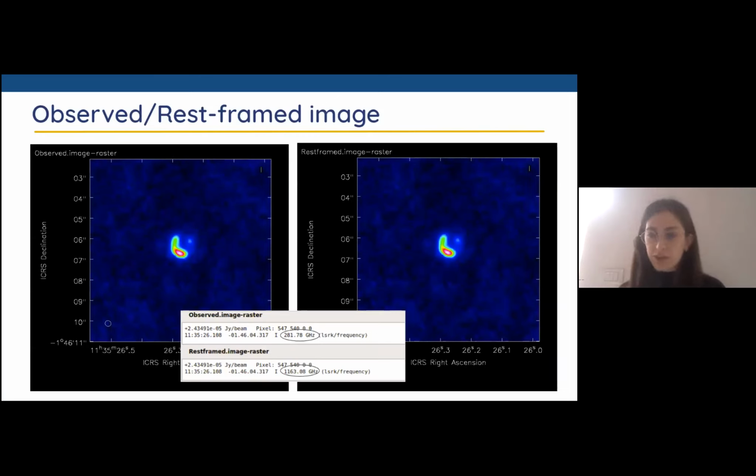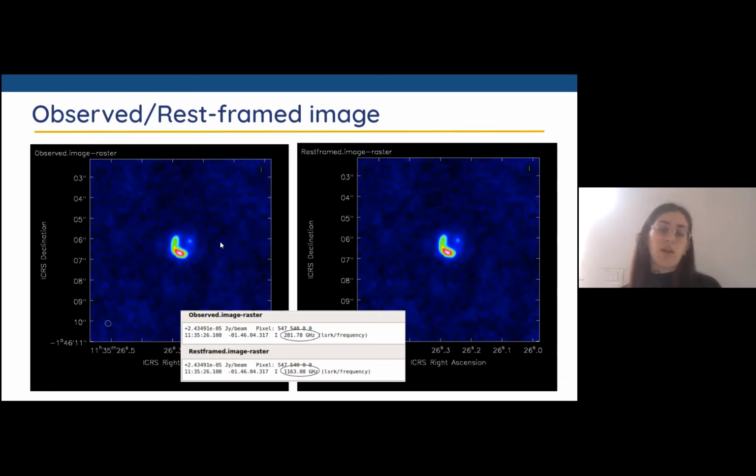So we achieve our result, because this is the image obtained with the observed visibility, so the classic cleaning with ALMA. We are looking in band 6, and this is the observed frequency. And this is the image we obtain by reframing the visibility, which is identical, as we can see here. I don't know if you can see, I can see the band of zoom, but I think you can see. And they have pretty much the same value for the flux. The only thing that is changing is the frequency.